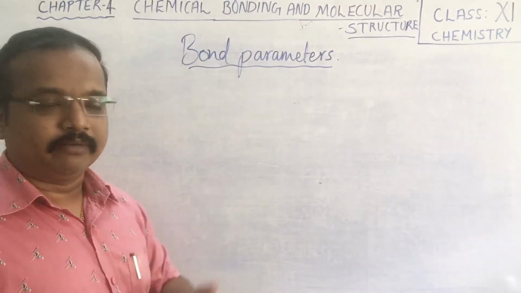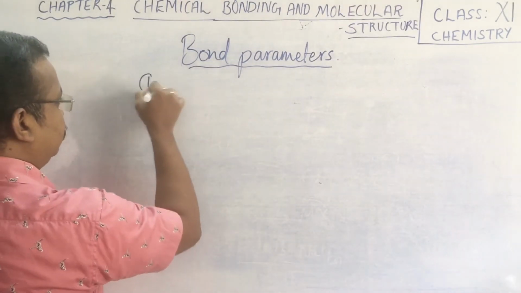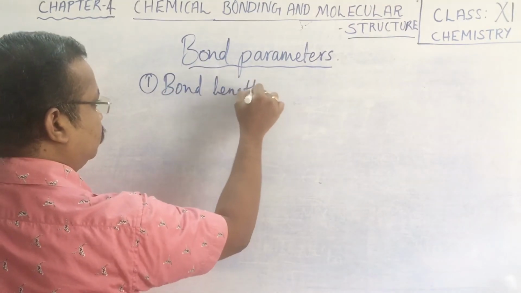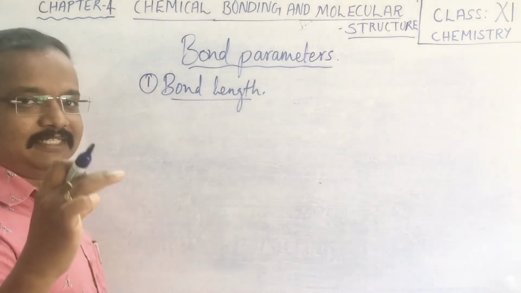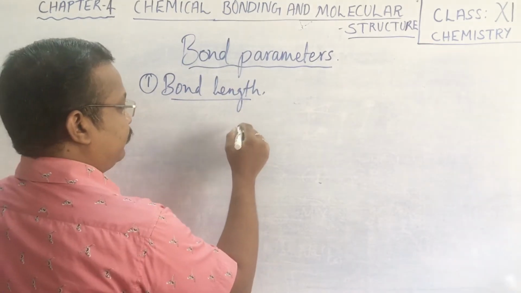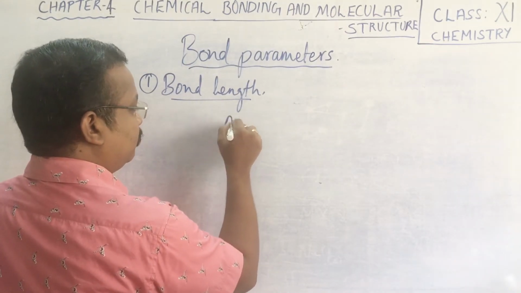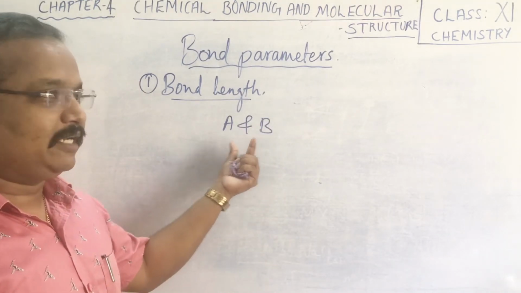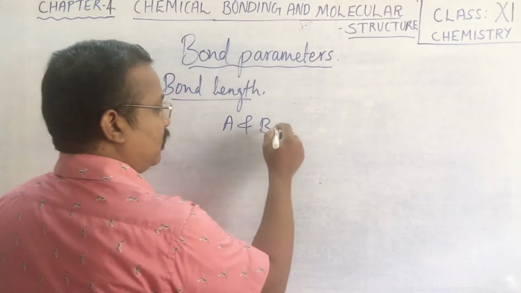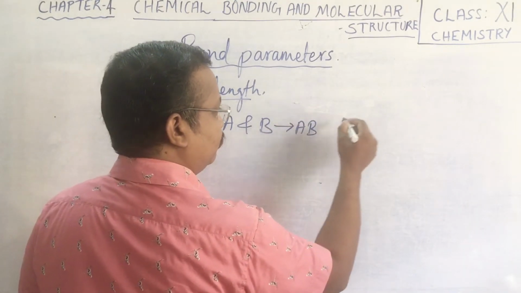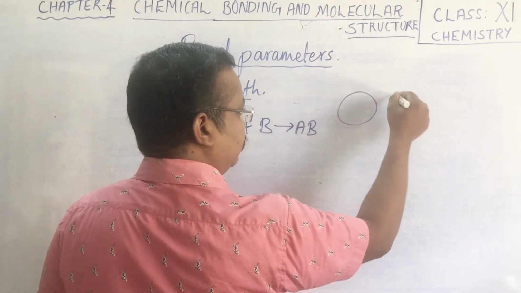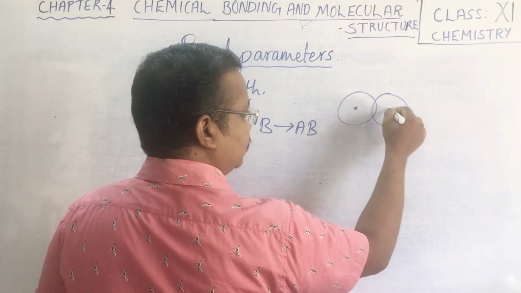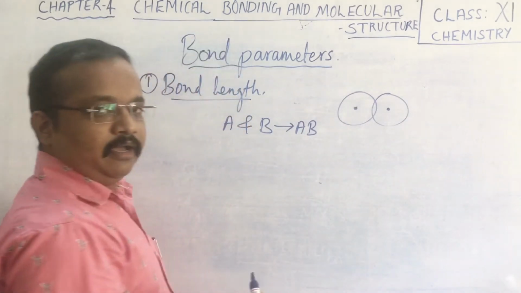Children, in bond parameters, first of all we shall discuss bond length. As the name suggests, consider a covalent bond formed between A and B, two atoms A and B combining to form AB. Suppose this is the nucleus of one atom and this is the nucleus of another atom.